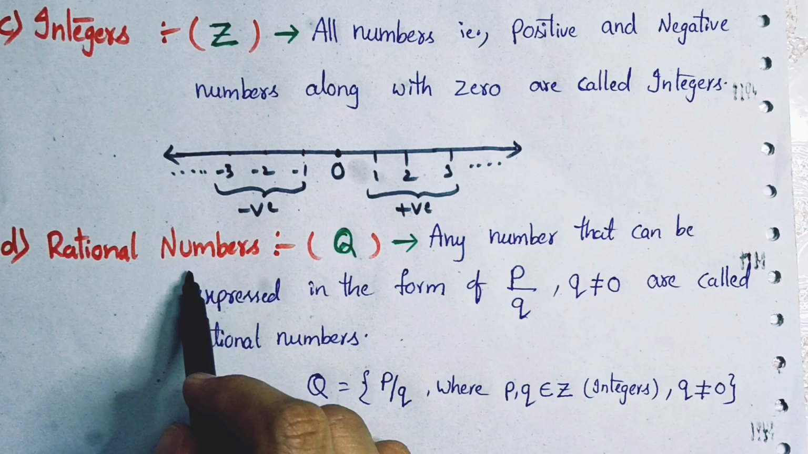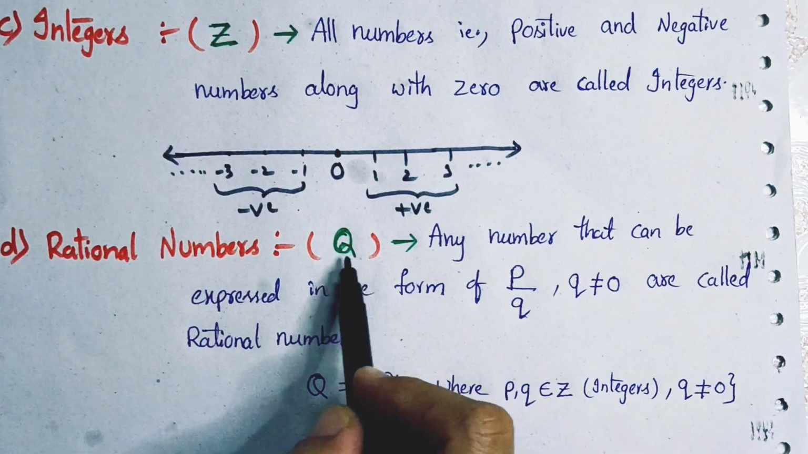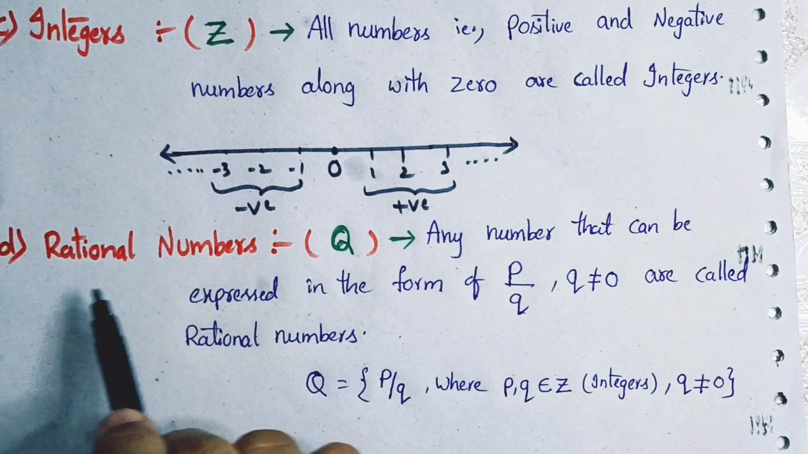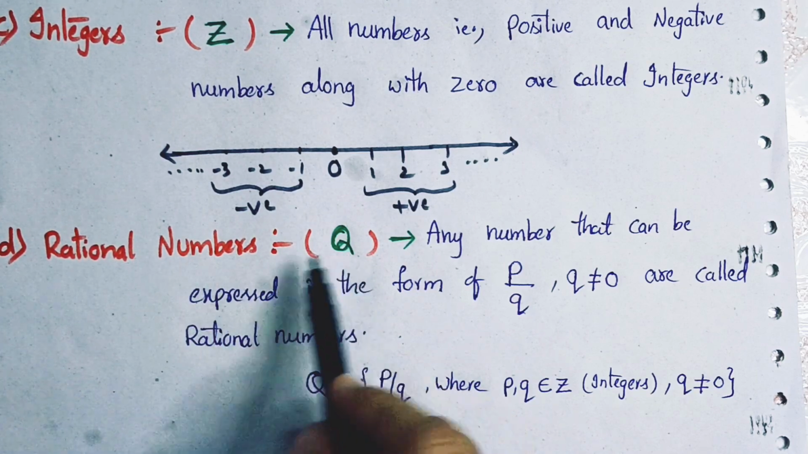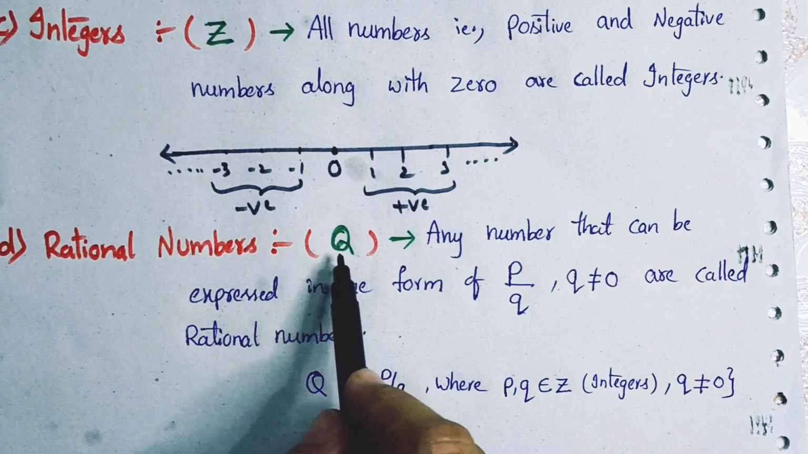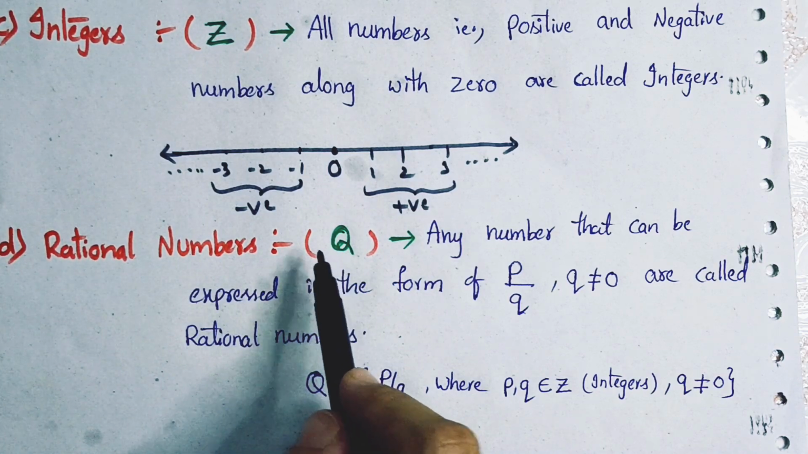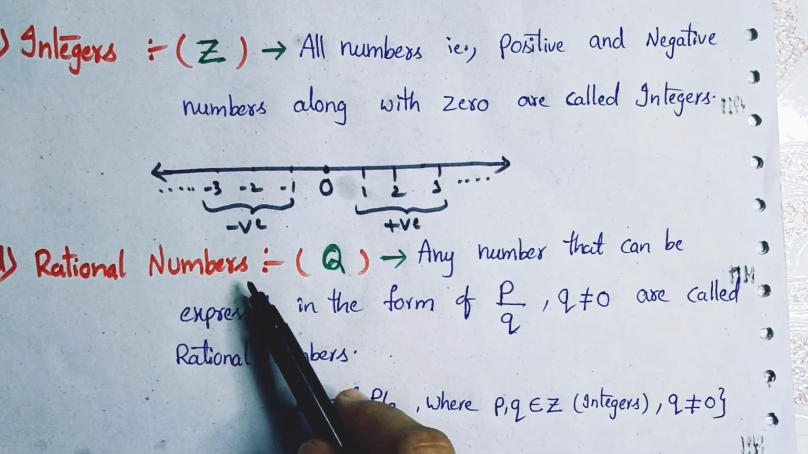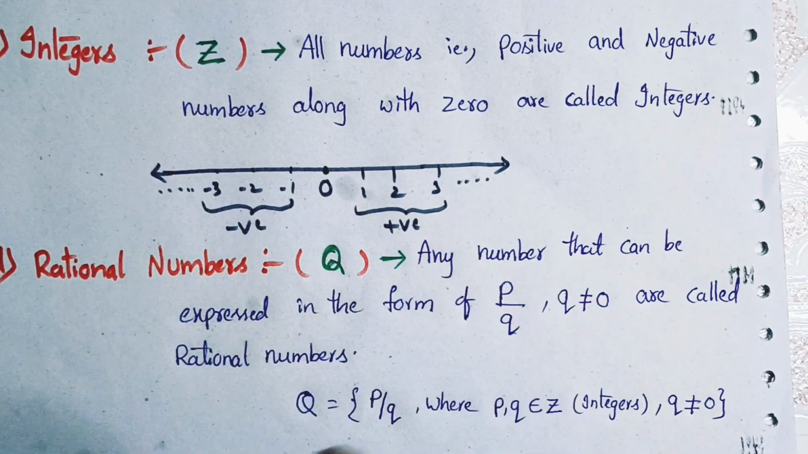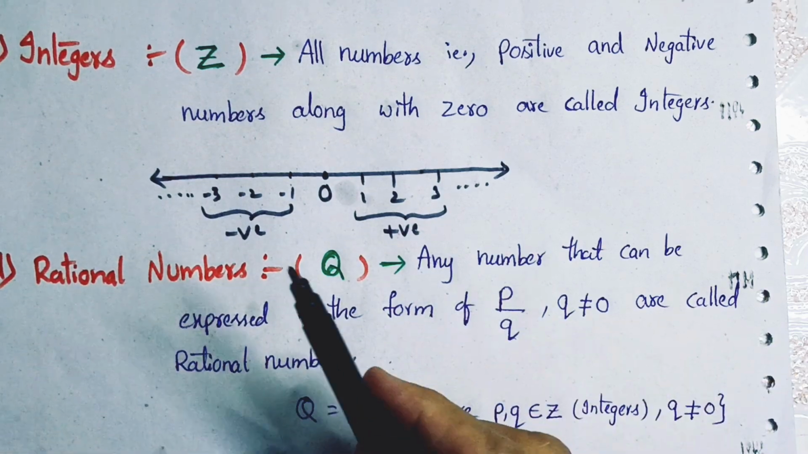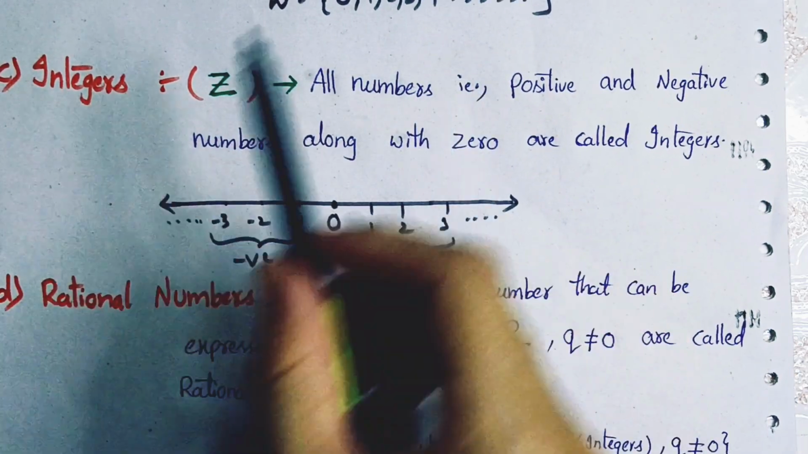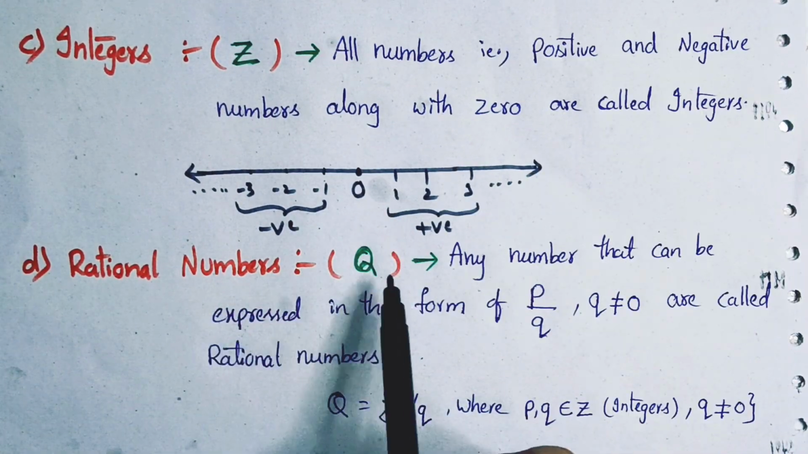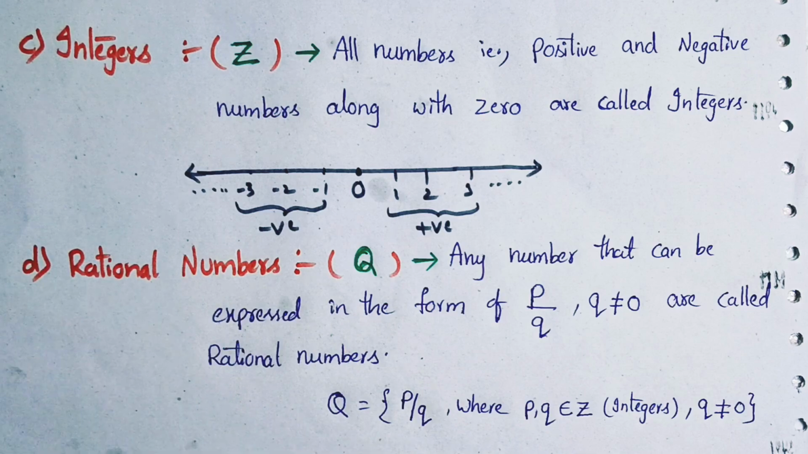Rational numbers are denoted with the letter Q. Why am I repeating this twice? Because sometimes in the bit paper the examiner will ask which letter denotes rational numbers, and you will get confused because in the options they will give Z or W or Q. You have to learn by heart which letter denotes which number.